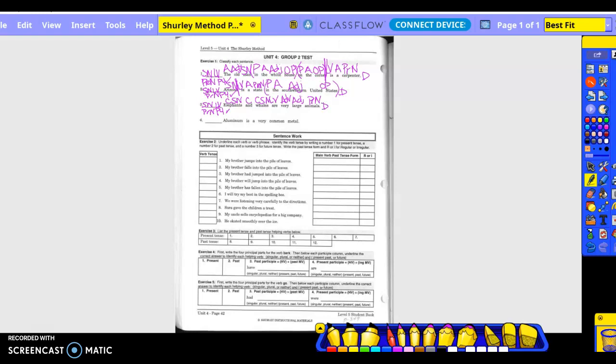Go back to the verb, divide the complete subject from the complete predicate. Is there an adverb exception? No. Is the sentence in natural or inverted order? Natural. You guys are going to do number 4 for homework. Okay?